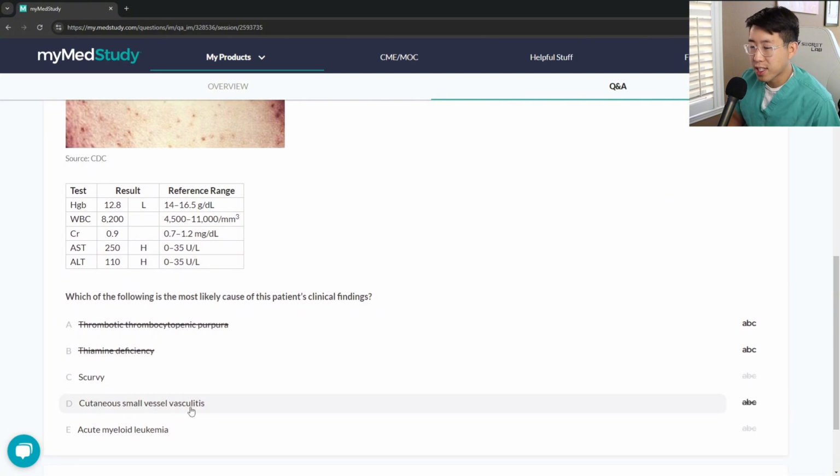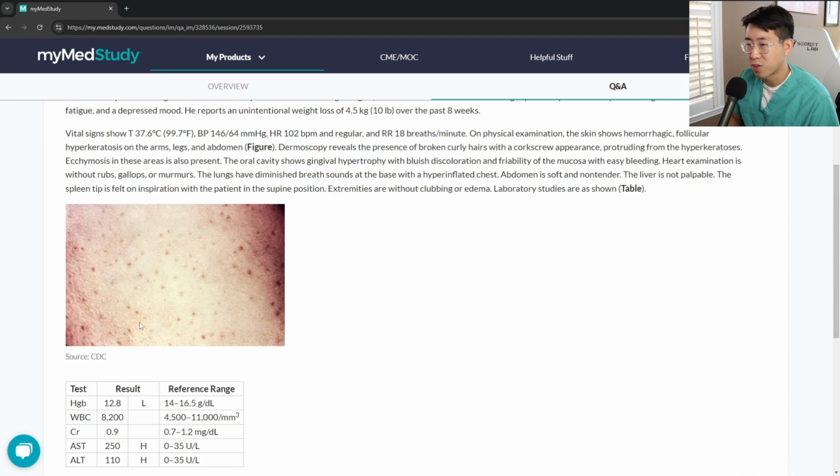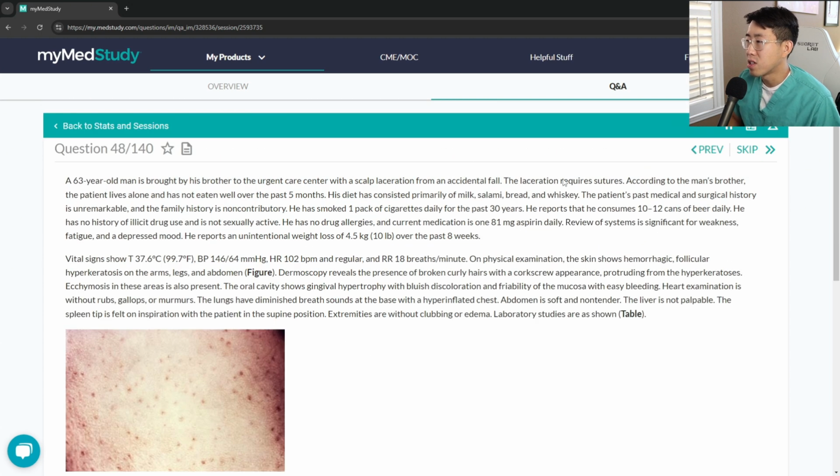Cutaneous small vessel vasculitis, if they gave us a clue that he's got an autoimmune history, and then there's non-blanching palpable purpura, then you would think of a small vessel vasculitis. And then acute leukemia, we would probably see some more derangements in his CBC. So I'm thinking that this is probably an alcoholic patient who's poorly malnourished, was drunk, fell over and hit himself. That's why he had the fall. And then he's got scurvy, which is accounting for all these purpura, all these petechiae. So the laceration requires sutures.